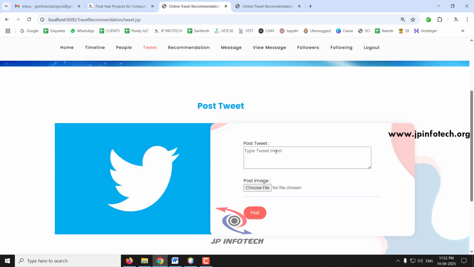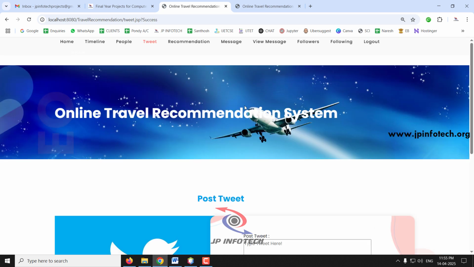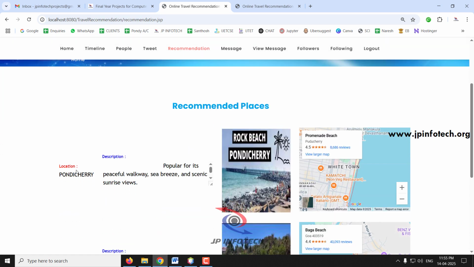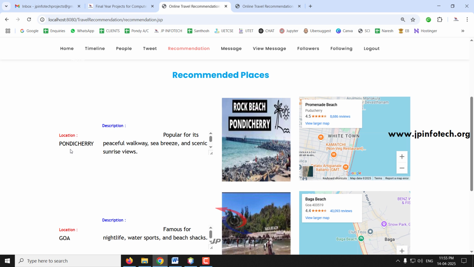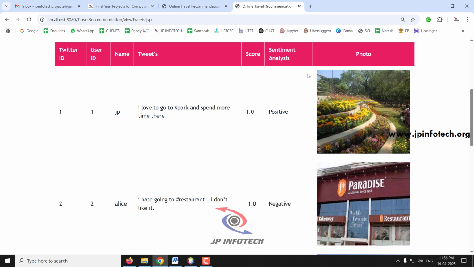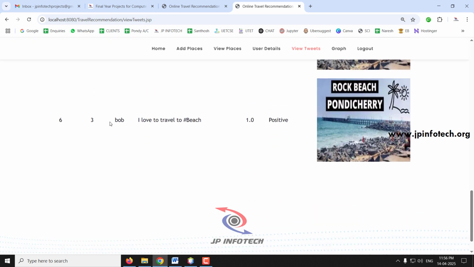So in the Bob part, I'll just post that. Now I am posting, I love to travel to beach, and select an image and post it. And if you go to the recommendation part, now you can see the recommended place with the two beaches that I have added, Pondicherry beach and the Goa beach, and you can see the description, the image of it, the Pondicherry Rock beach, Baja beach, the beach map location. And now if you go to the admin and go to the view tweets part, you can see the sentiment analysis: Bob posted, I love to travel to beach, with the positive one.